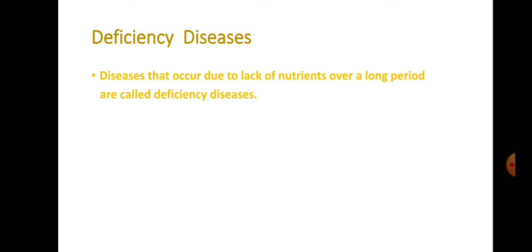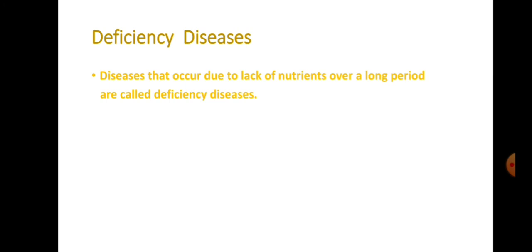Suppose there is a deficiency of carbohydrates and also proteins in our food. Then growth may stop completely. We can't grow. Such a person becomes very lean and thin and so weak that they may not even be able to move a little distance. So we have to take carbohydrates and proteins in a good manner. Deficiency of different vitamins and minerals may also result in certain diseases or disorders.